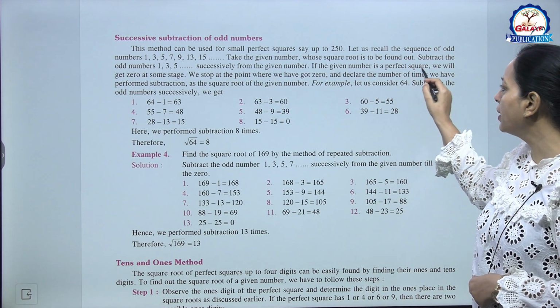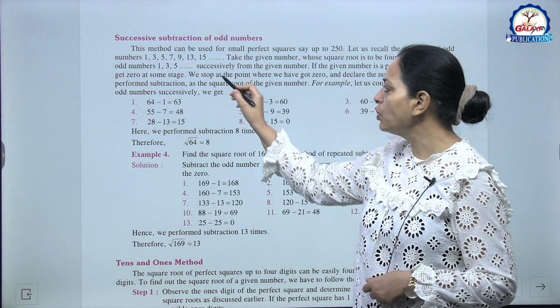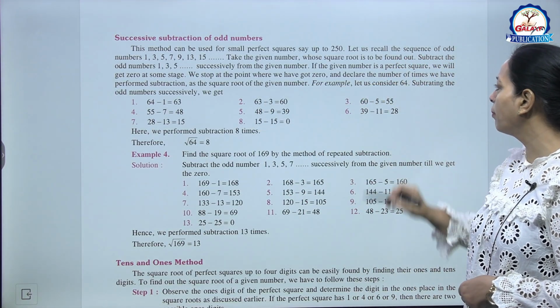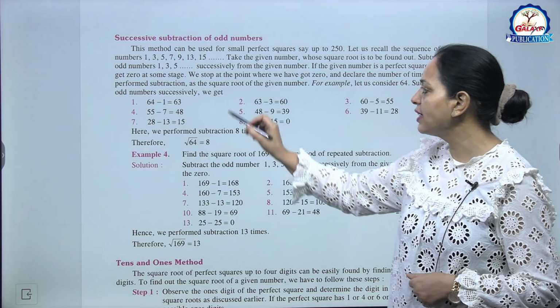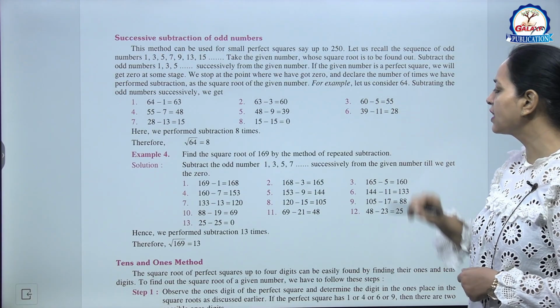If the given number is a perfect square, we will get 0 at some stage. We stop at the point where we have got 0 and declare the number of times we have performed subtraction as the square root of the given number. For example, let us consider 64.